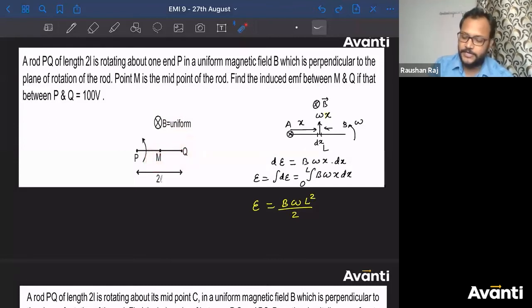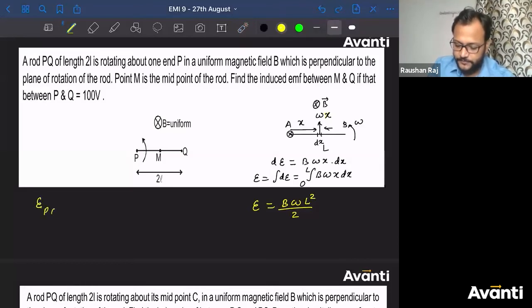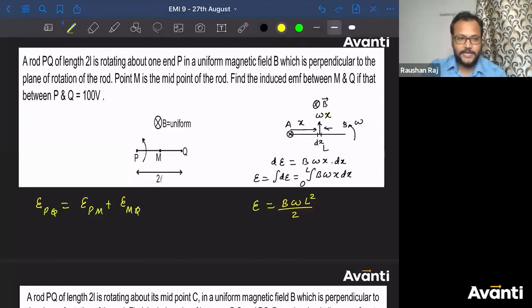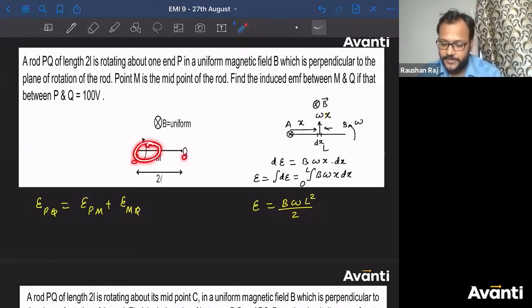So out of M and Q, M will have higher potential, Q will have lower potential. Similarly, if I talk about P and M, P will have higher potential, M will have lower potential. So in this question, you have to find the induced EMF between M and Q. Can I write the induced EMF between PQ as the induced EMF between PM plus the induced EMF between MQ? Click yes if you agree with this relation. Agreed? Now, I know this value because it is given to us, 100 volt. Once I find EPM, I'll get the answer.